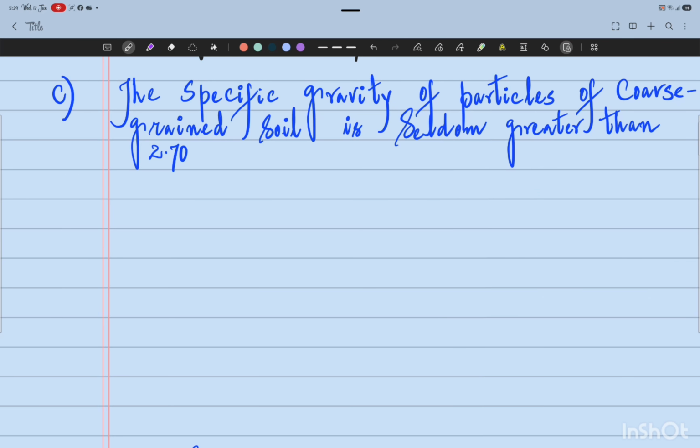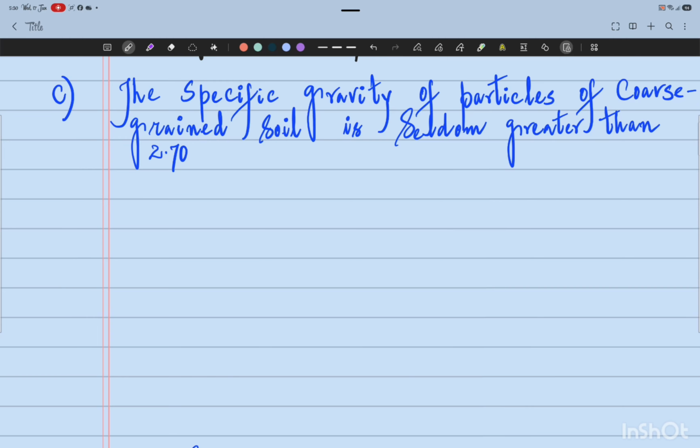Next question is on specific gravity. The question is, the specific gravity of particles of coarse grained soils is seldom greater than 2.70. We have to see whether this statement is true or false.